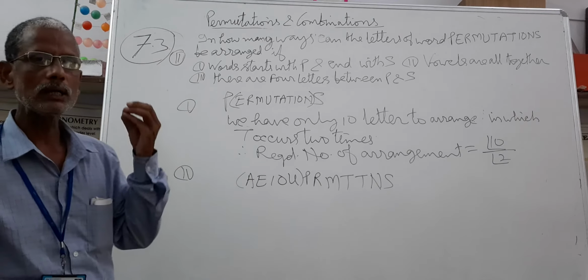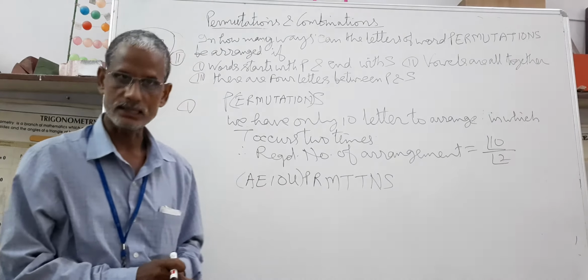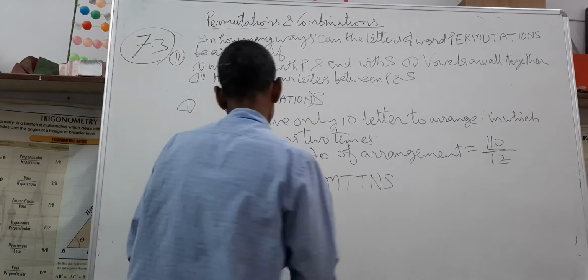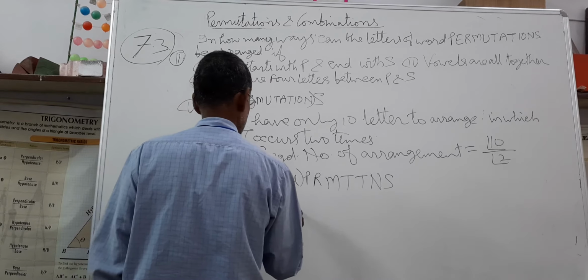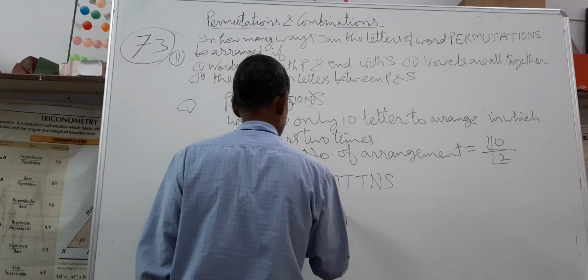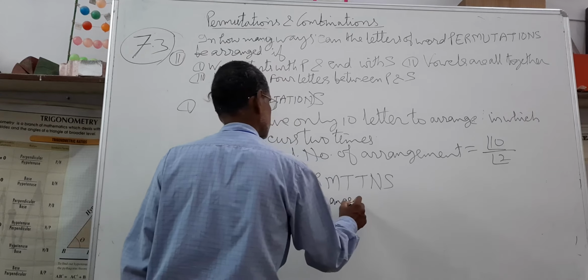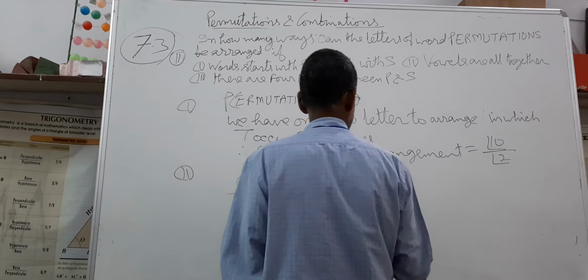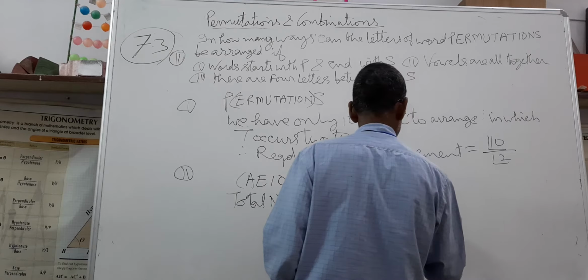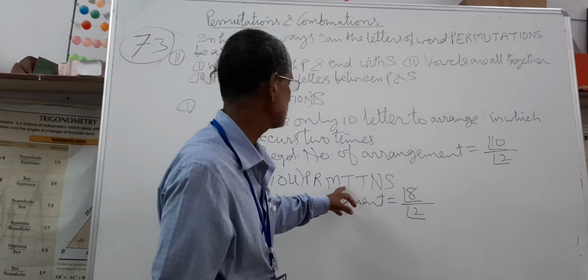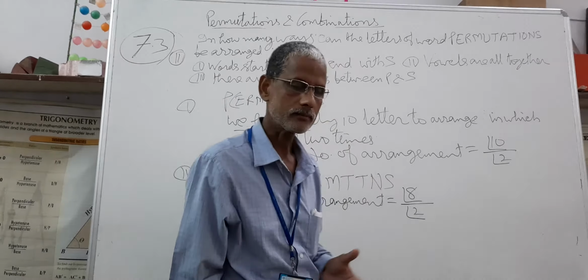We have total 8 options to arrange. So total number of arrangement is equal to factorial 8 by factorial 2 because T occurs 2 times.